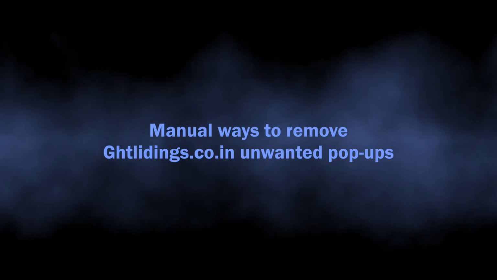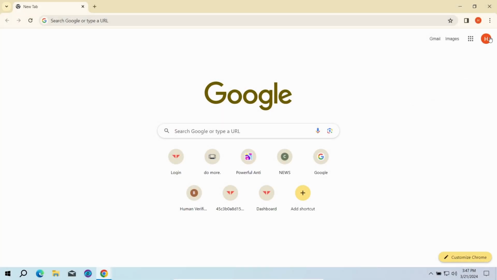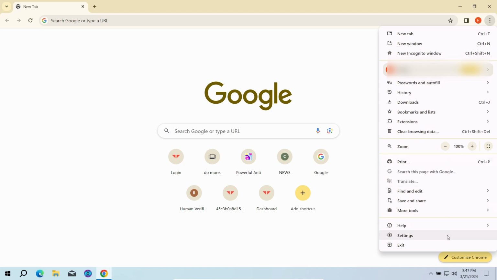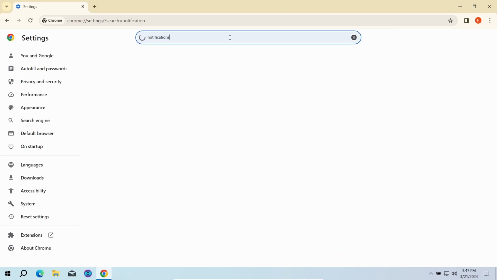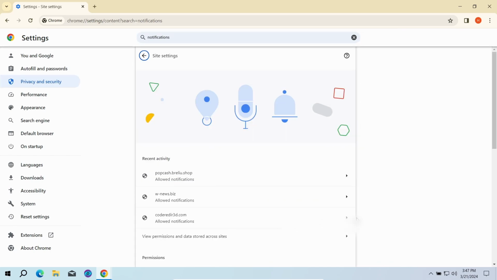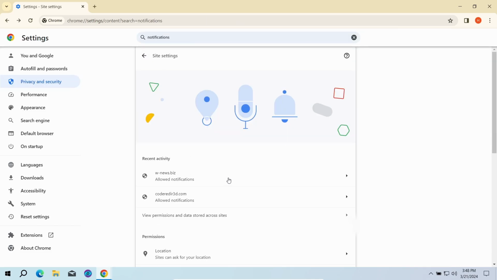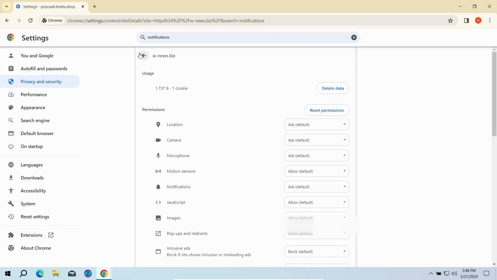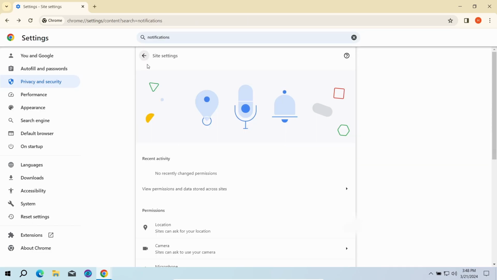The key reason why these pop-ups appear is the permission to send notifications for the GHQLinksCoIN website. To revert these permissions, go to the settings page of your browser and type notifications in the search bar. Here, go to site settings and click notifications once again. That will open the list of websites that are allowed to send push notifications. Here you need to remove every single entry. Once done, just restart the browser for the changes to take effect.